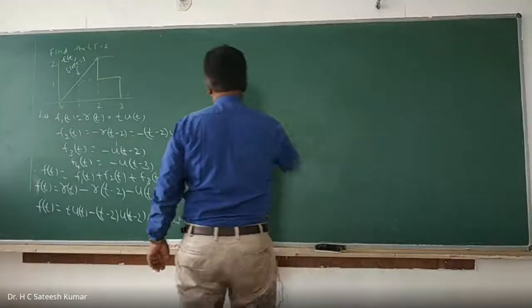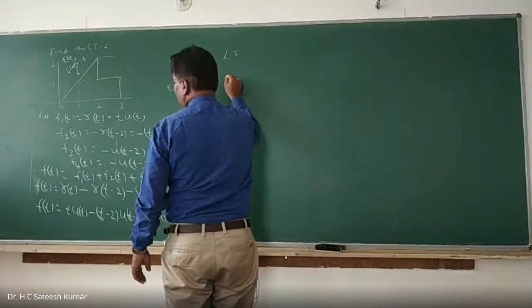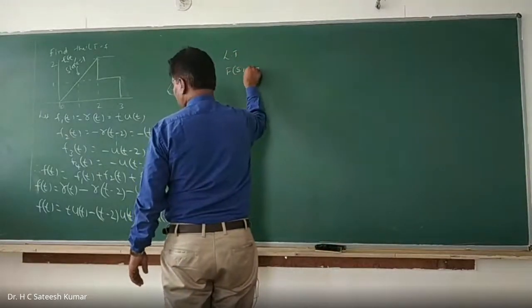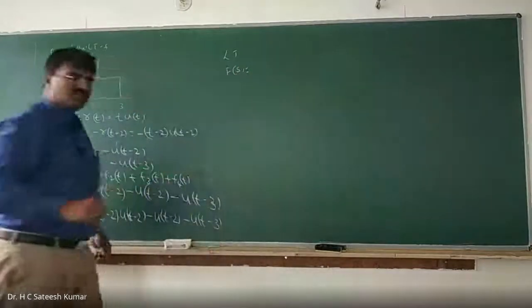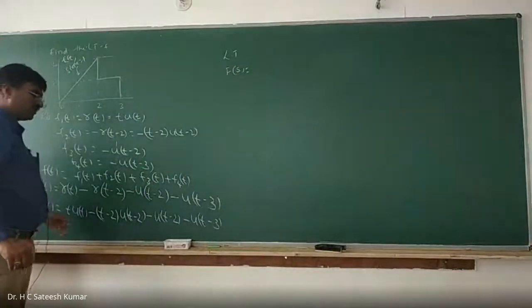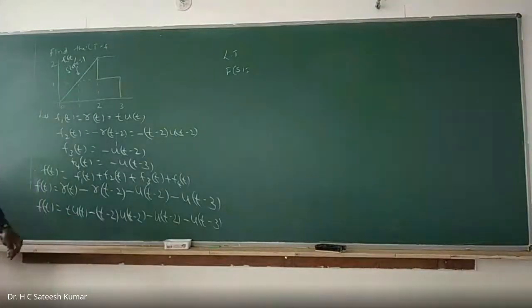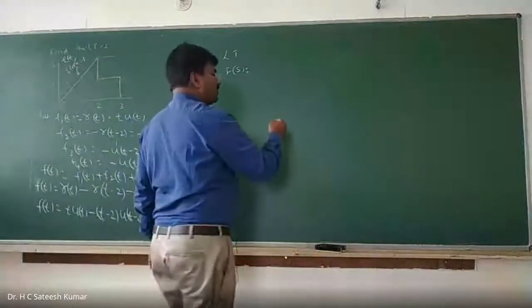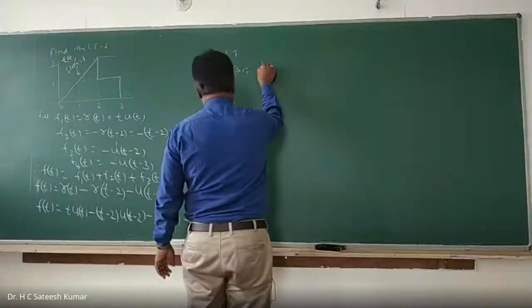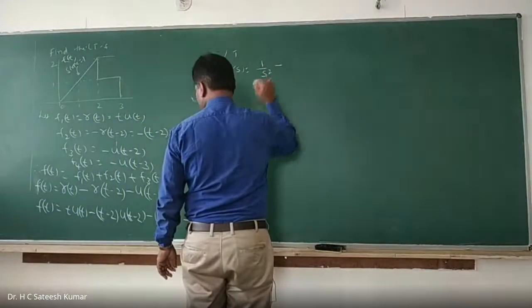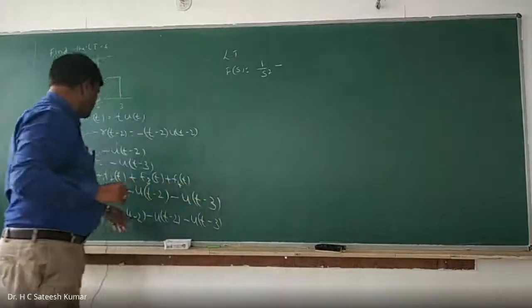Take the Laplace transformation of it. F of s is equal to, what is the Laplace transformation of t into u of t? T into u of t is nothing but 1 by s square. So therefore, what will you get? 1 by s square minus, t minus 2 into u of t minus 2.